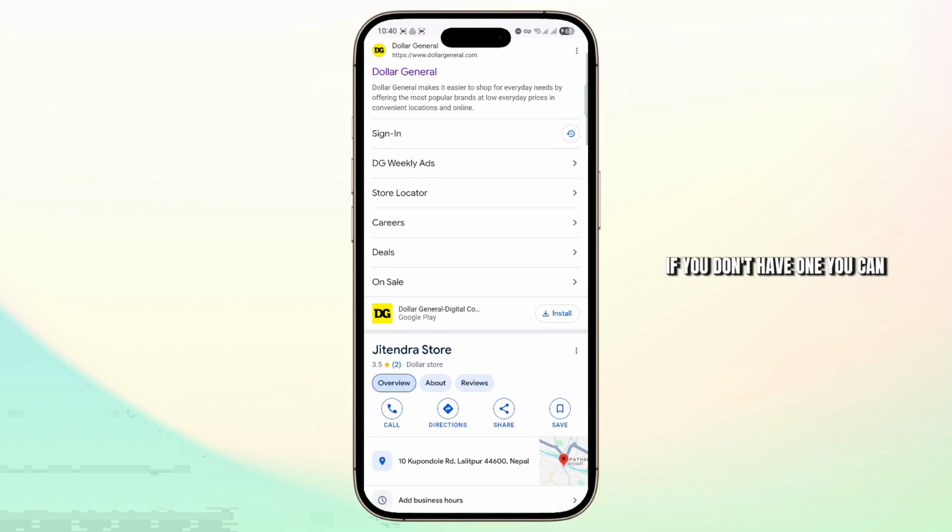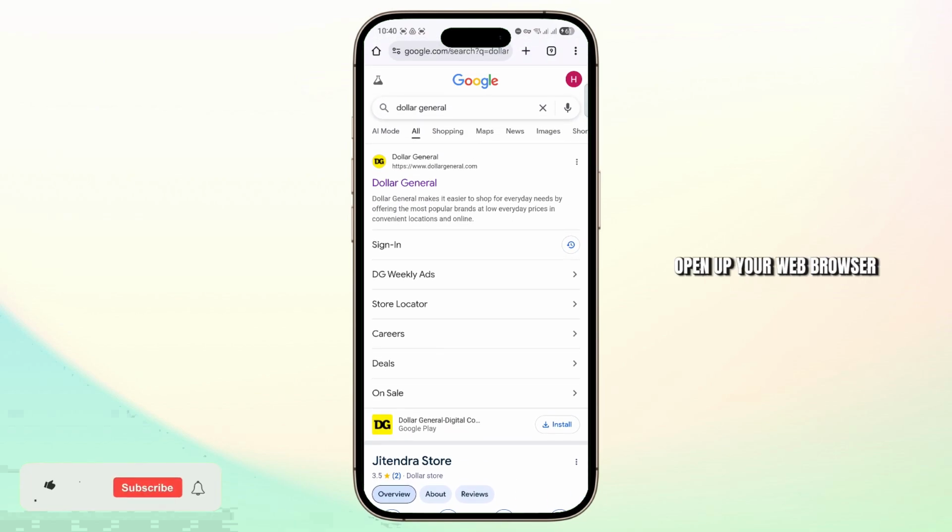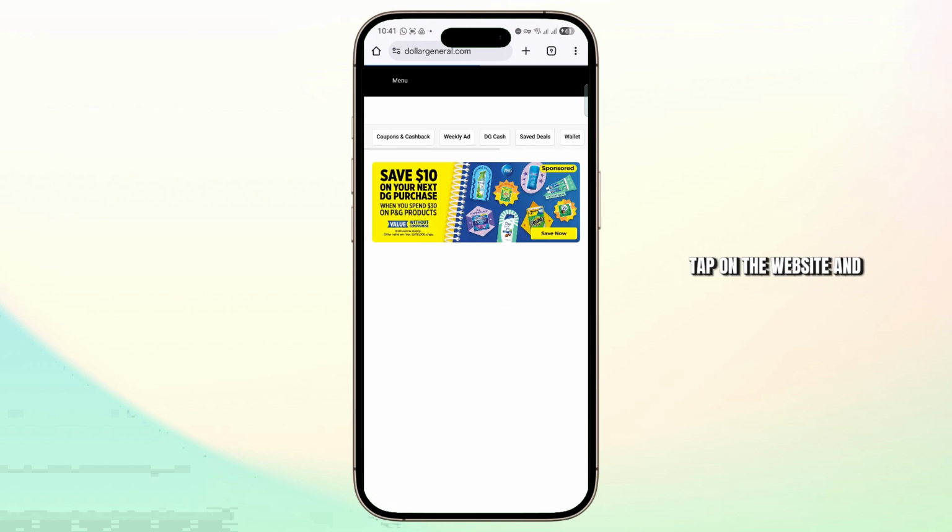If you don't have one, you can always create one. Open up your web browser and search for Dollar General. Now from here, you could just go ahead and tap on the website. And from here, just make sure to log in. Once you are logged in, you can find the coupons and cashback option right here on top.